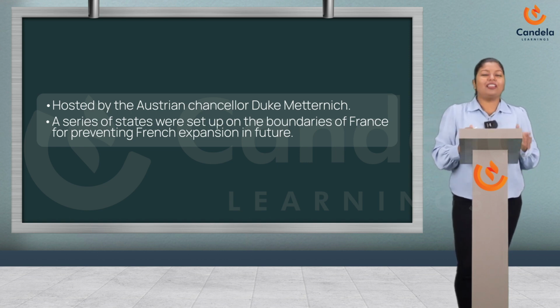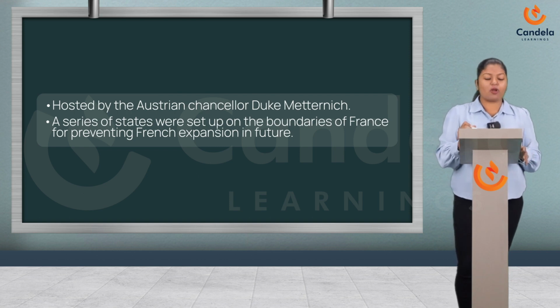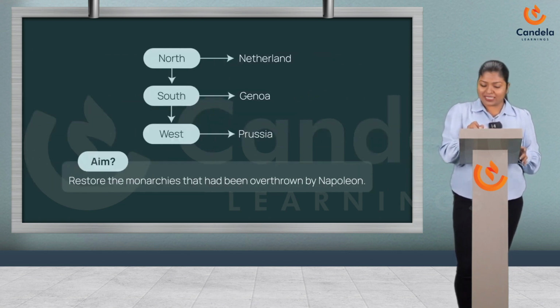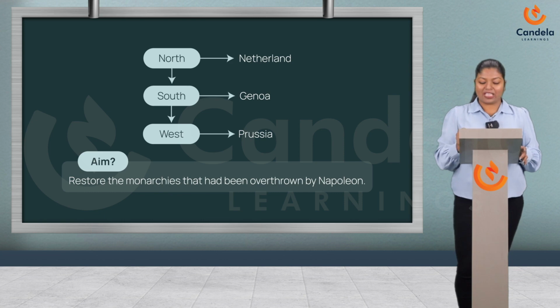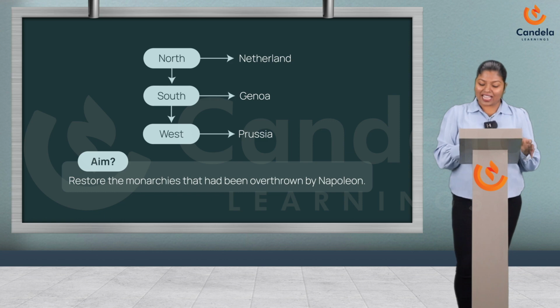First one, the Bourbon dynasty, which was overthrown after the French Revolution, was restored to power. Second one, a series of states were set up on the boundaries of France to prevent French expansion in Europe. See, in the northern part, the Netherlands was set up. In the southern part, Genoa was set up. In the western part, Prussia was set up.